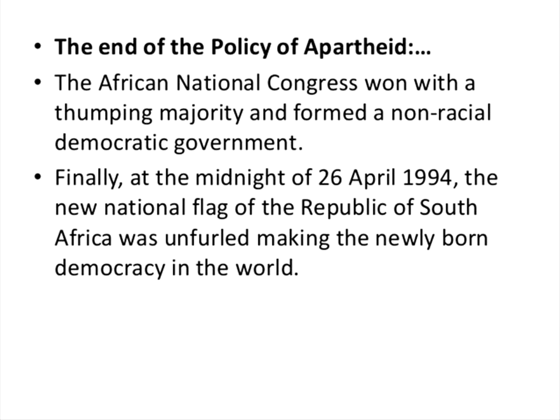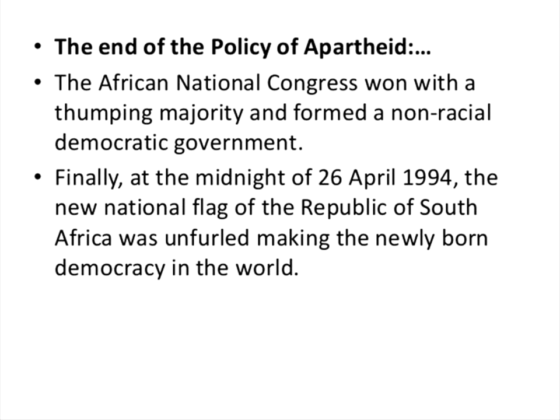The African National Congress demanded a non-racial democratic government. After the formation of the South African government, all the people were accepted on this non-racial basis. The African National Congress stood in the election, won with a thumping majority and formed a non-racial democratic government.